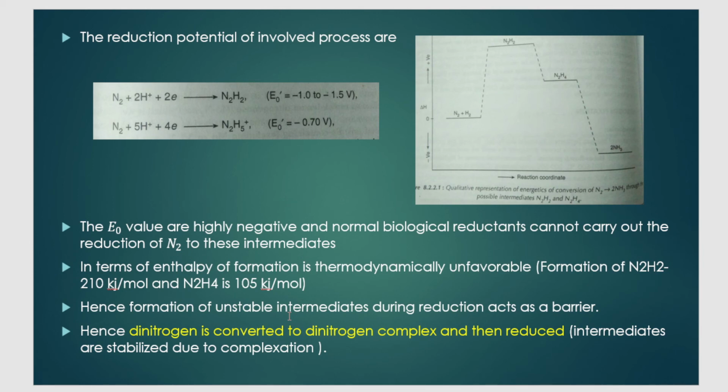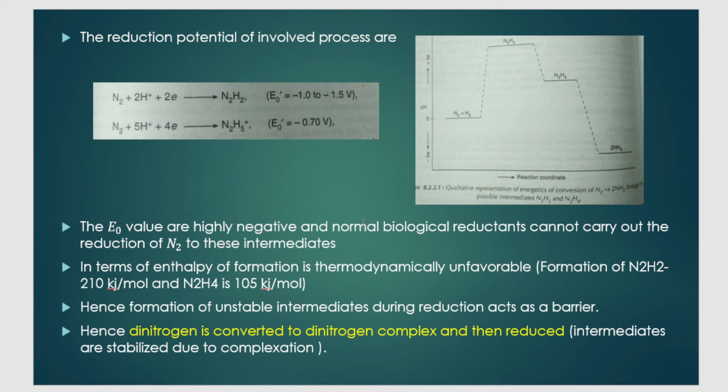It has to occur by different intermediate steps, and the intermediates that are formed have high E naught values, and high energy is required for their formation, which is not easy to provide. Hence, these intermediates are not stable. If you don't provide so much energy, they won't be stable, correct? So there is formation of unstable intermediates. Hence, the reduction of N2 to ammonia is practically very difficult to do in the lab.